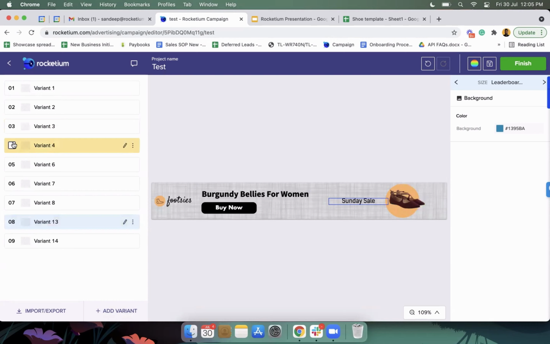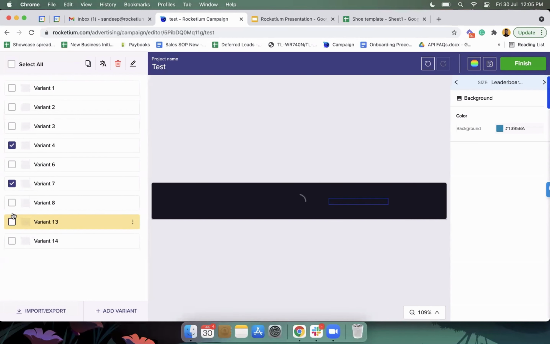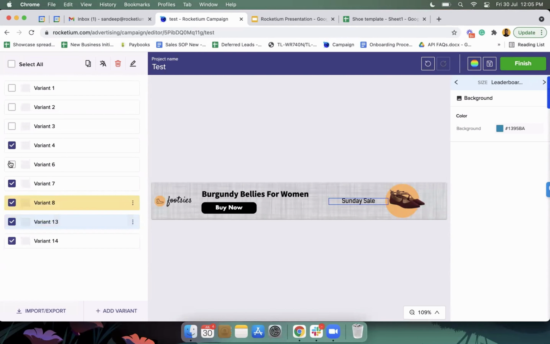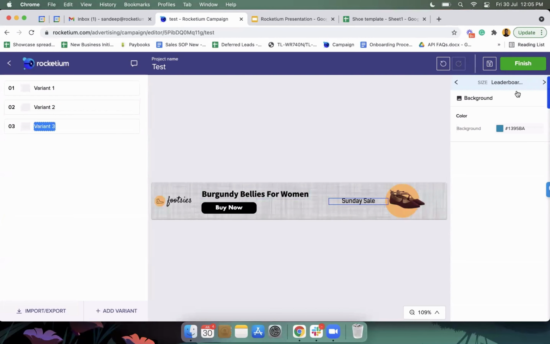You can also select this and do this as well. So there is a bulk edit option as well that I wanted to talk about, wherein if you have some creatives that you want to refresh or edit in bulk, those things can be quickly done as well. You can select them and make changes to the creatives.